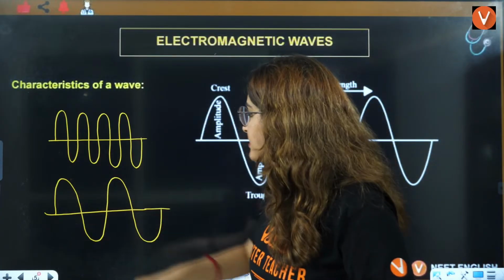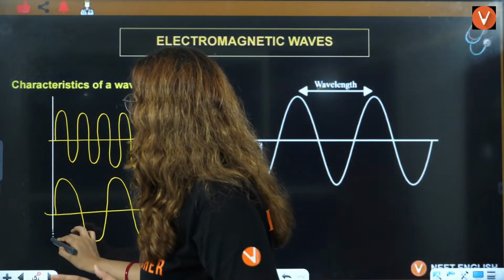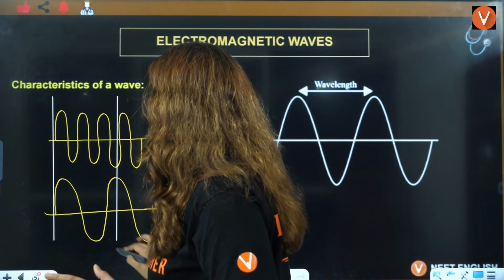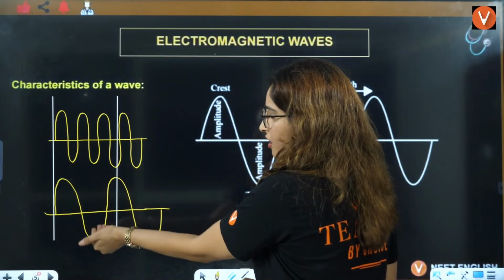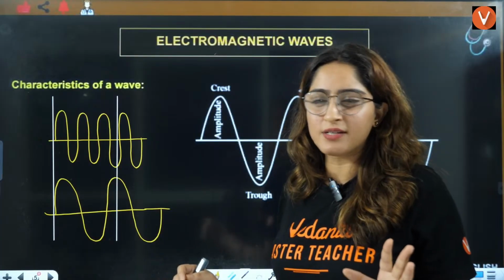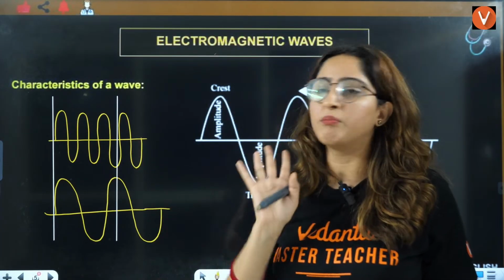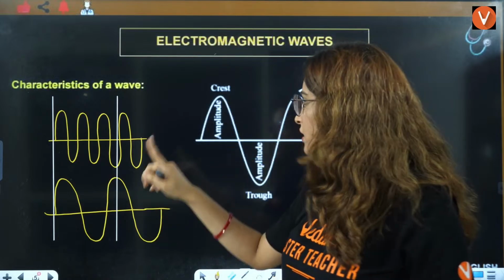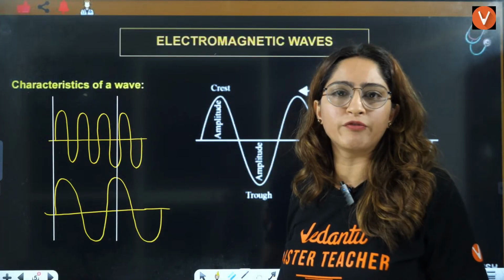If I say between this point and this point there is 1 second, here you have just more than one wave. And here you have 1 complete, 2 complete, almost 3 complete waves, right? Almost 2 point something, almost 3 complete waves you have.